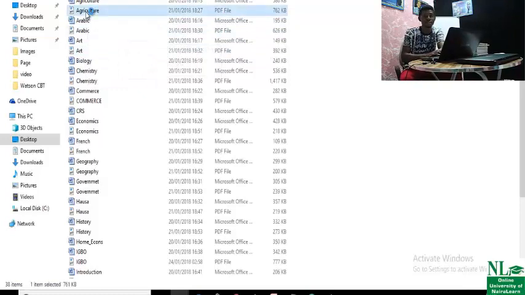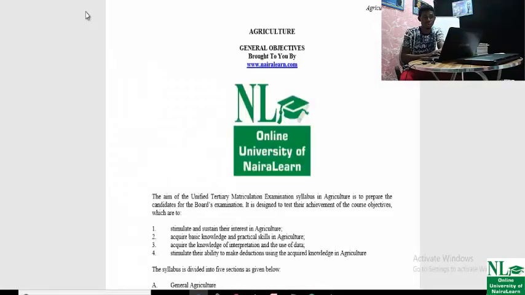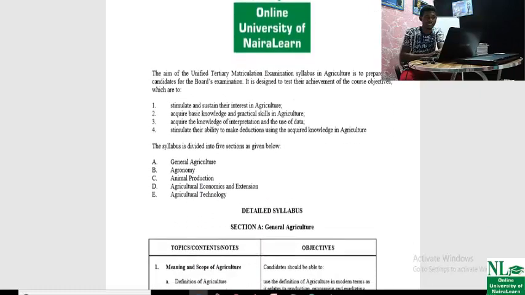Now, this is Agric. Let me open Agric on PDF. The files you will be downloading are on PDF, so you must have a PDF reader on your desktop or laptop or phone in order to open the file. Now, as you can see, this is the JAMB syllabus for Agric. So you have to download it, then read it.